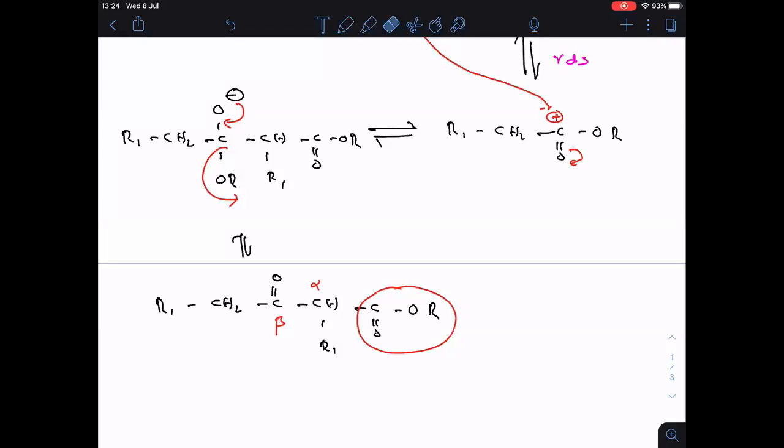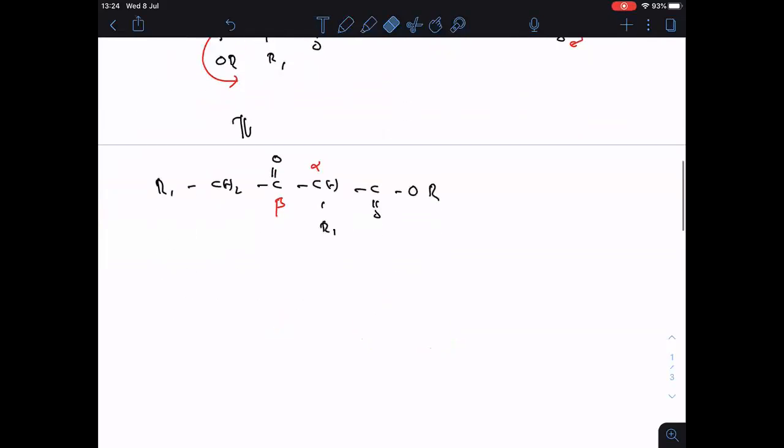Clear? So let me rub this part then. Beta keto ester. Followed.